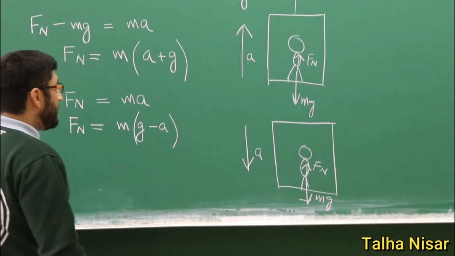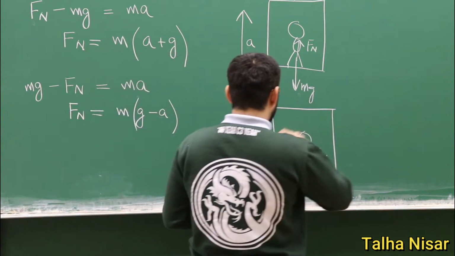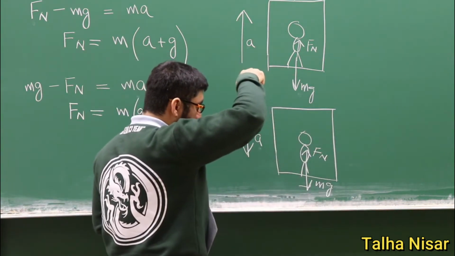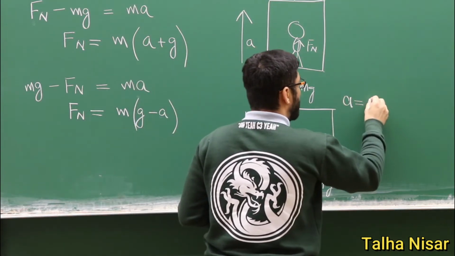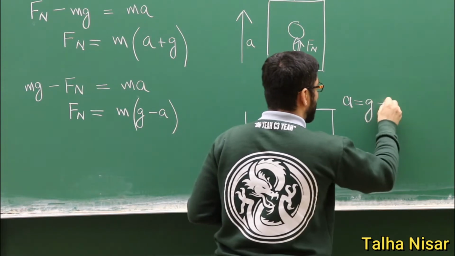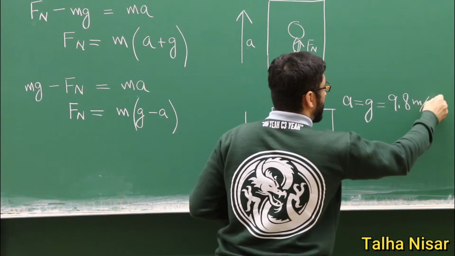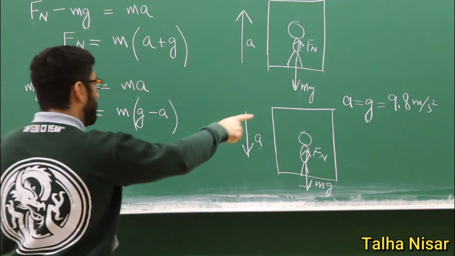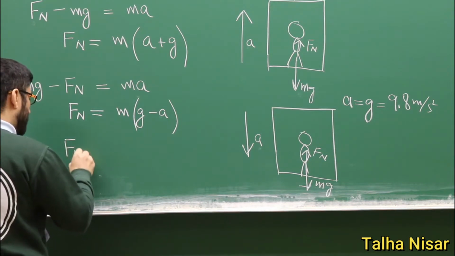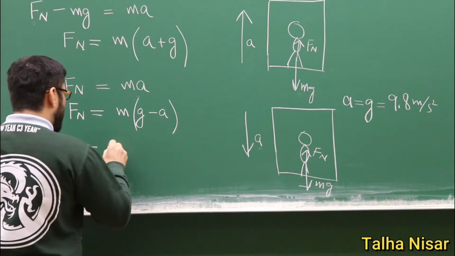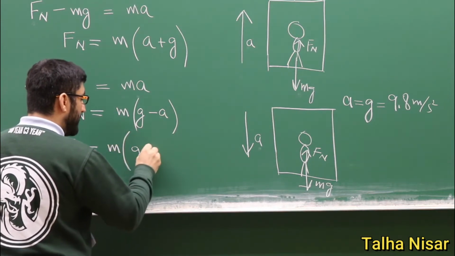But now if this acceleration with which the elevator is going down is equal to the gravitational acceleration, which is equal to 9.8 meters per second squared, so that means if we put it in this equation, the weight of the object in this case will be m times g minus g.